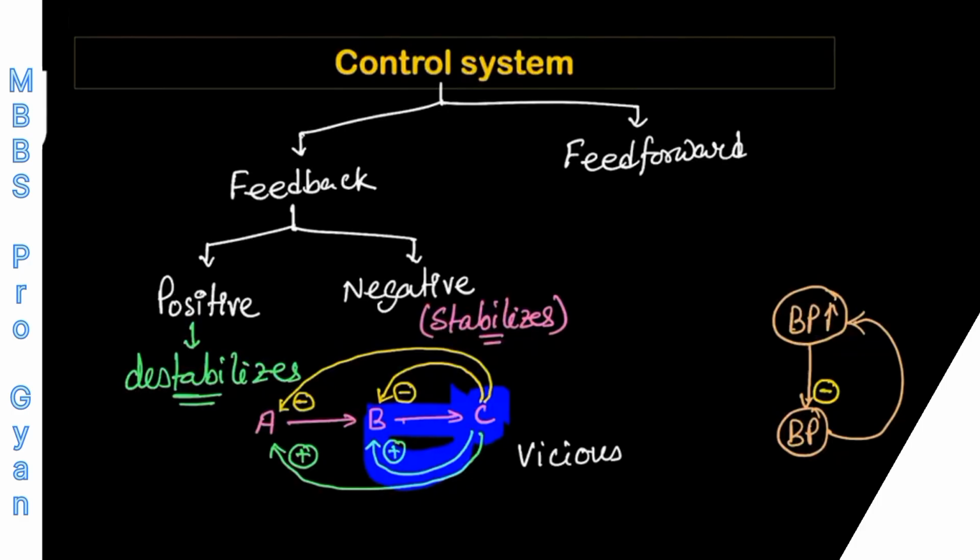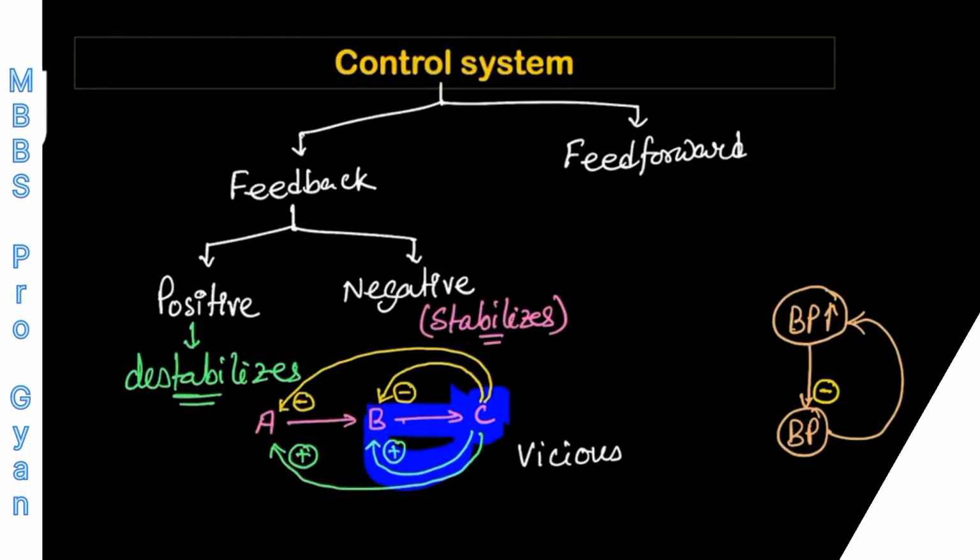Okay, there are certain conditions where positive feedback control systems are beneficial to the body. Getting my point? So positive feedback control system tries to destabilize the control system, but there are certain conditions where positive feedback control systems are beneficial.